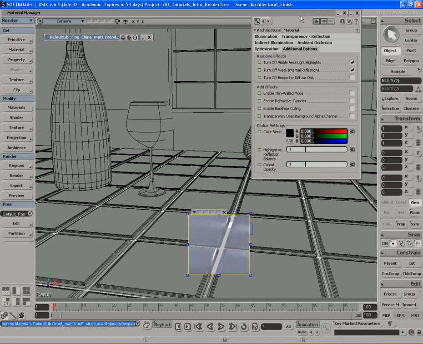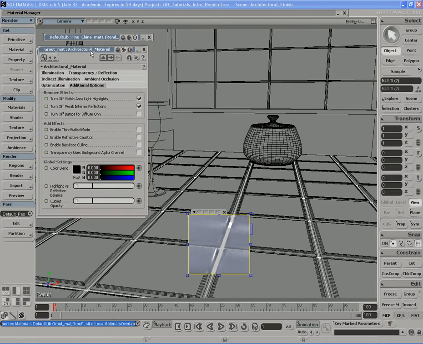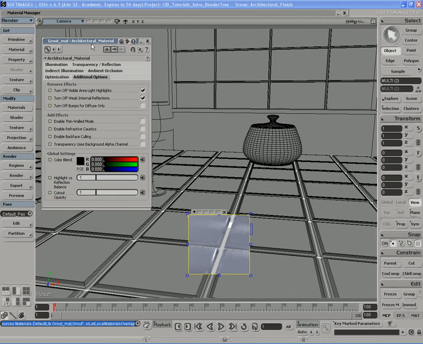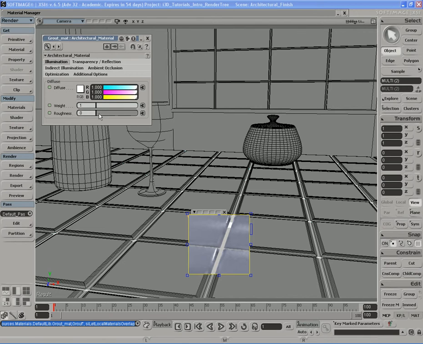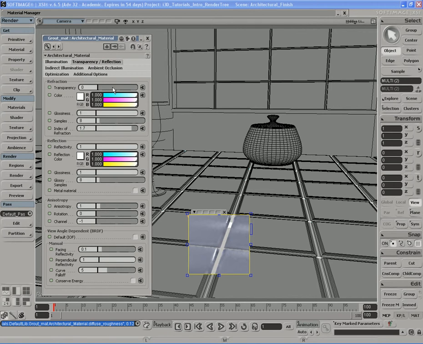Now obviously some of these settings for it have to be changed because it shouldn't look reflective or anything like that. And you can see it's reflecting something here, which is obviously not what I want. So let me increase the roughness a little bit. What's killing this is the reflectivity. This should not be reflective at all. So we'll take the reflectivity all the way down so it's off, which means we don't have to worry about any of this stuff down here.